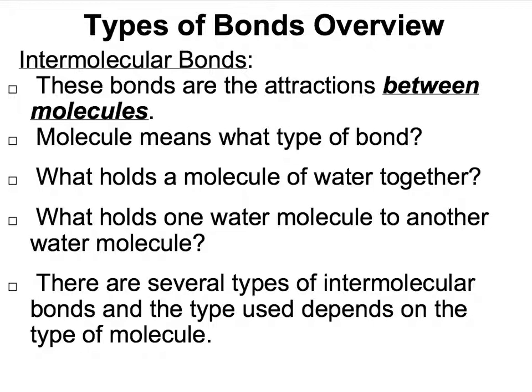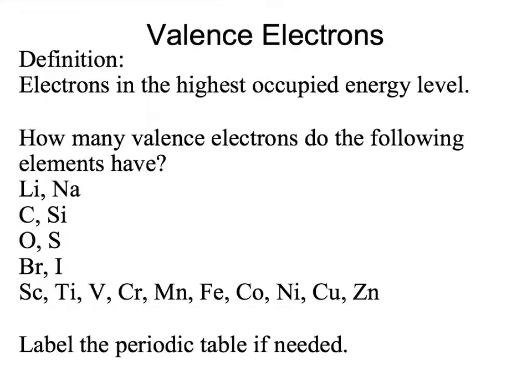It's between the molecules. And there are several types of intermolecular bonds, and the type used will depend upon the type of molecule. And we'll get into quite a bit of detail about that later. Alright, so we have to define some terms as we start off here. And our first term that we have talked about previously is valence electrons.